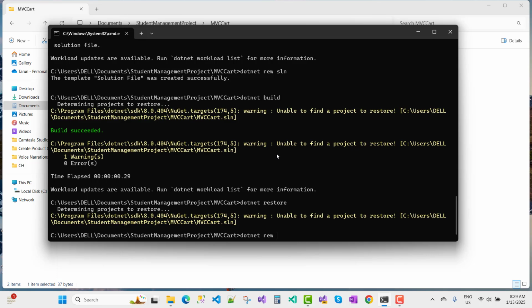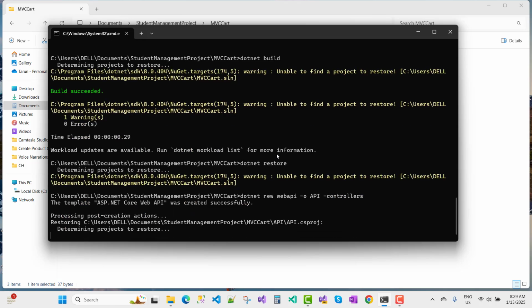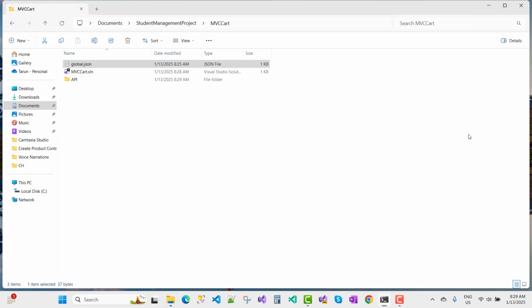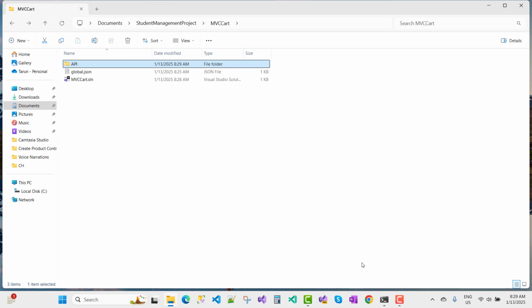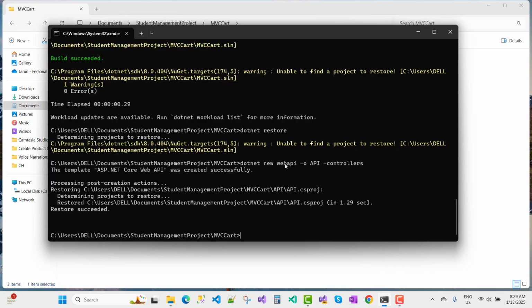So I want to create a 3-layer architecture. First, I want to create a .NET Core web API project, with the output directory API, and I want to use controllers. So the controllers are created, and you can see here we have an API project. First of all, I want to add the API project into the SLN file.